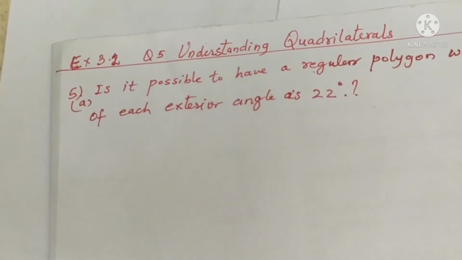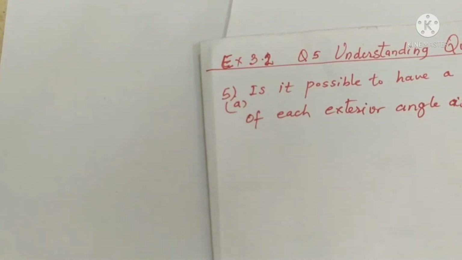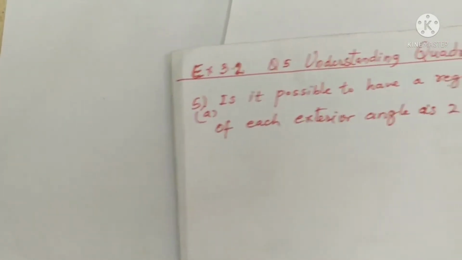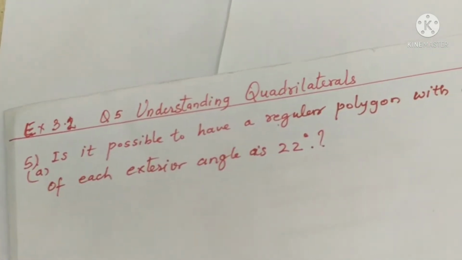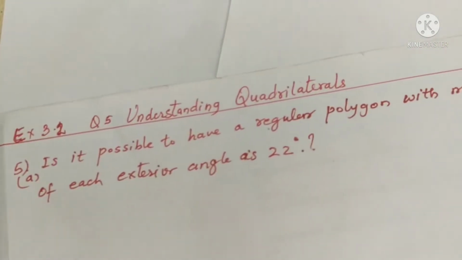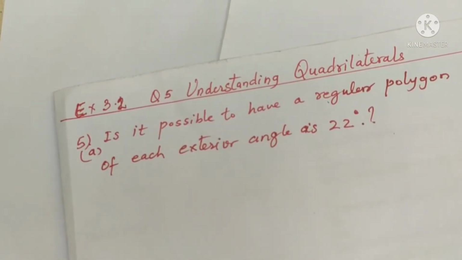Hello, let us start with exercise 3.2, the fifth problem. Is it possible to have a regular polygon with the measure of each exterior angle as 22 degrees?